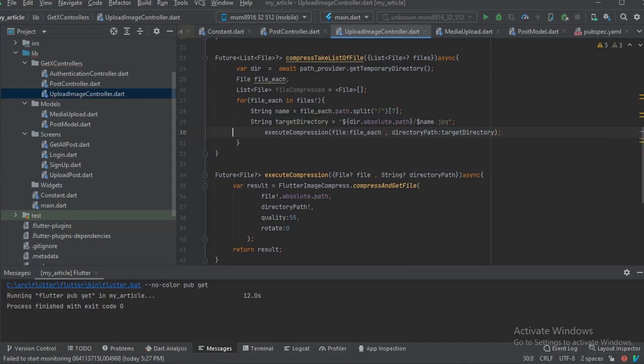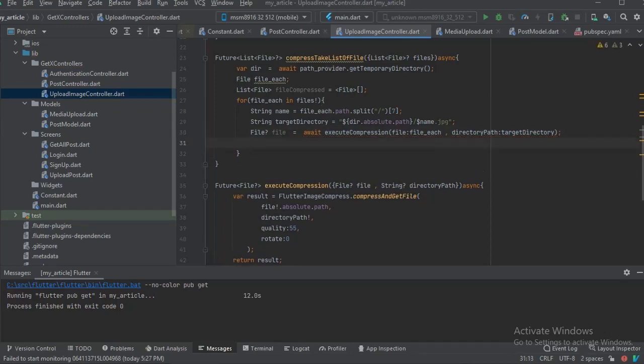So in here, the file is equal to await. Okay. So it returns to us that file. So now we have the file that is compressed.